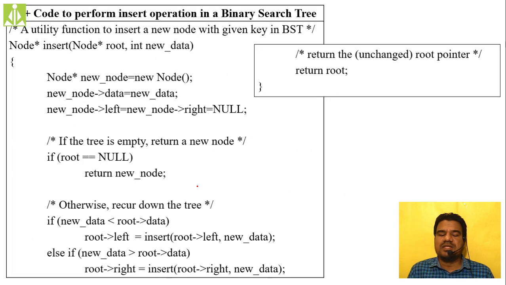Next, how exactly I am performing the insertion operation, that complete thing I have shown in the coding. Again, the same thing we are doing. First we are comparing with the root node. If it is null, make the new node the root. If it is not null, compare the new node data with the root data. If it is lesser, insert the new node as the left child. If it is greater, insert the new node as the right child. The same code we have written over here, and this is only 7 to 8 lines of code for the insertion operation inside a binary search tree.